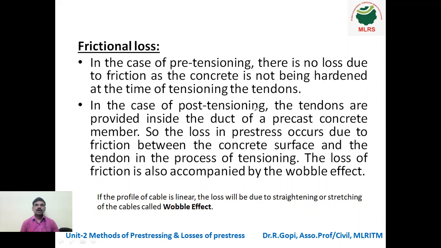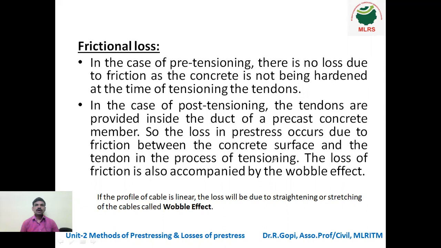In case of post-tensioning, the tendons are provided inside a duct in the precast concrete member. We already know that in a post-tension member, the concrete is hardened, and after that a duct is provided. Initially, we keep a duct in the concrete beam or slab, and only after the concrete has hardened do we stretch the steel. So the loss in pre-stress occurs due to friction between the concrete surface and the tendon in the process of tensioning.